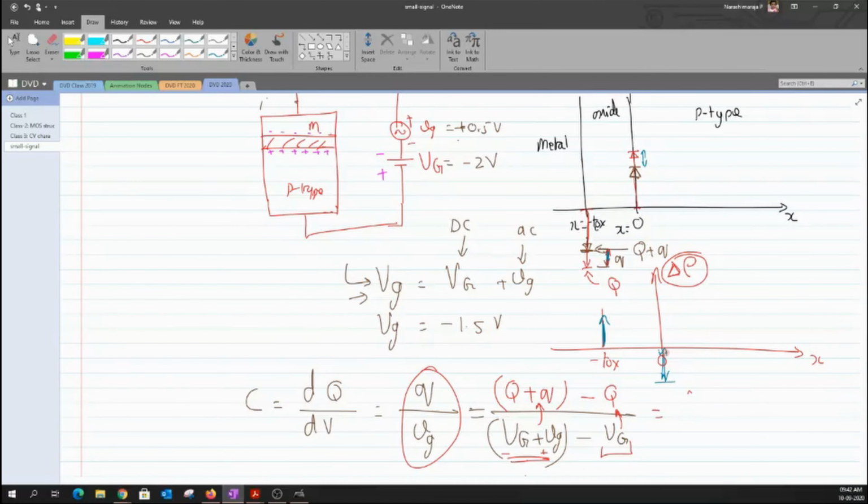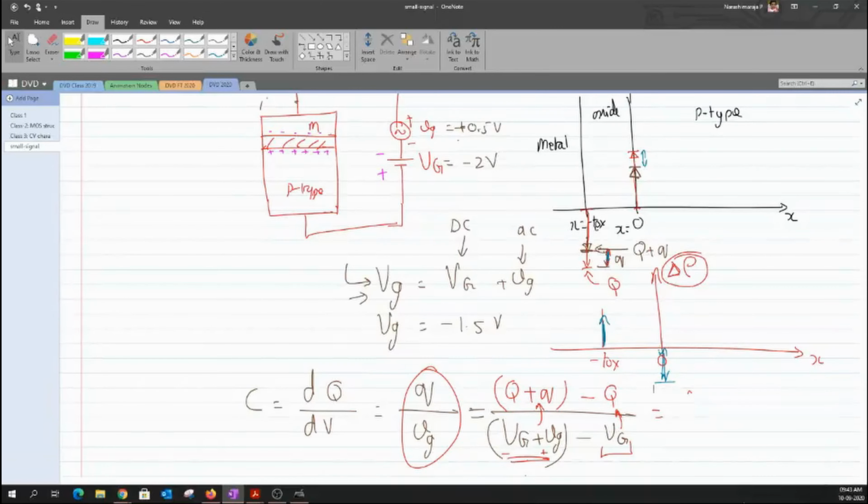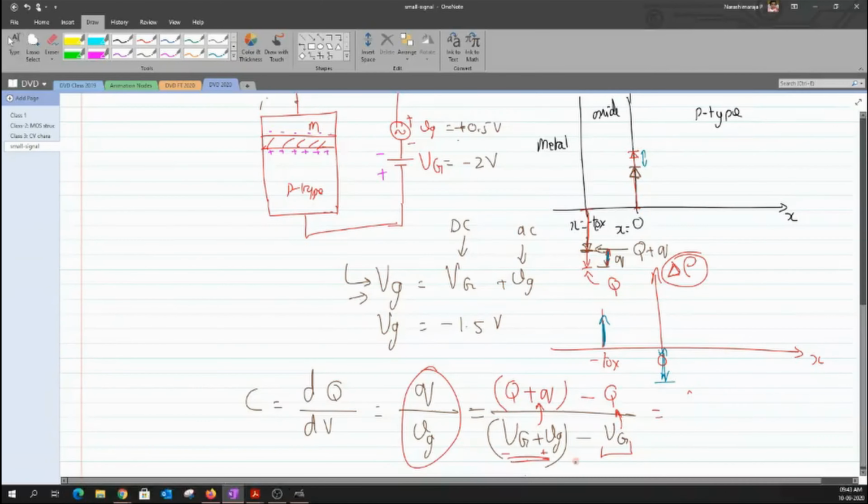Any doubts? Sir, that graph I understood, sir. C is equal to dq by dv, sir. So Q by Vg is okay, sir. But the next step, Q plus Q minus Q, that step I didn't get, sir.